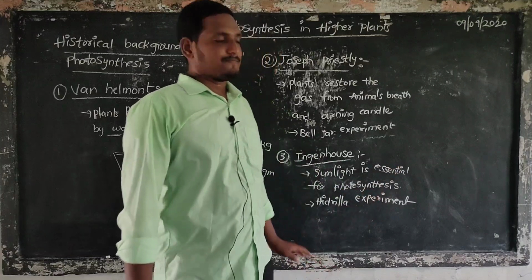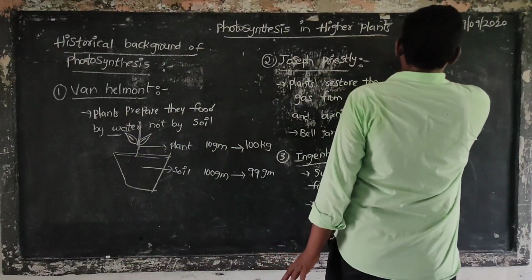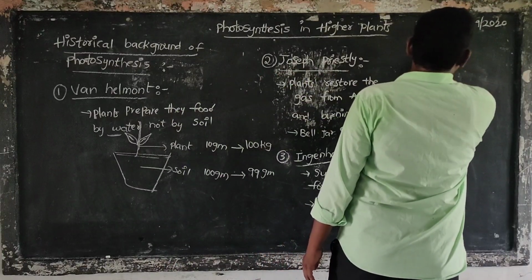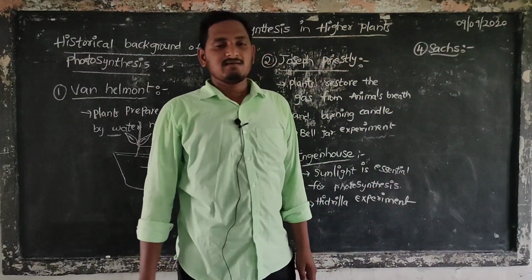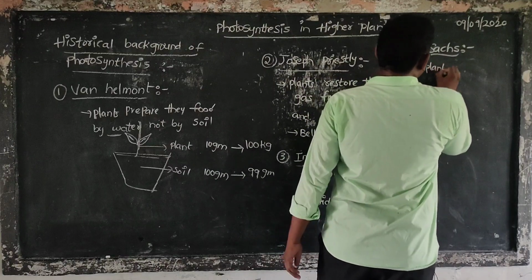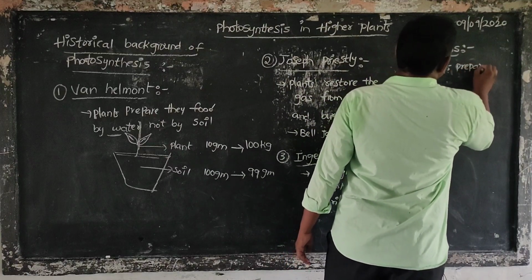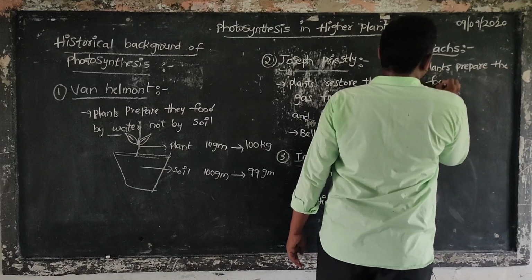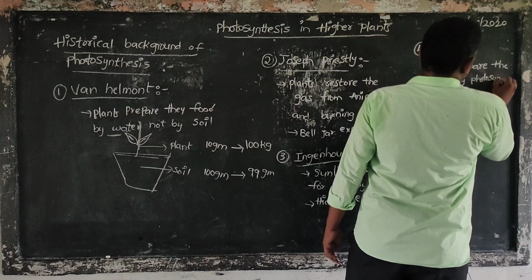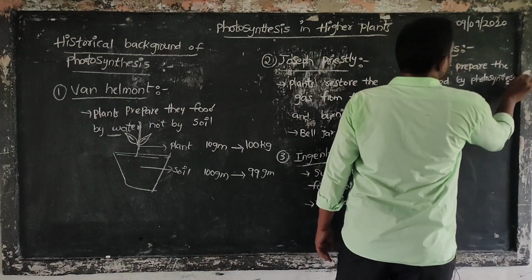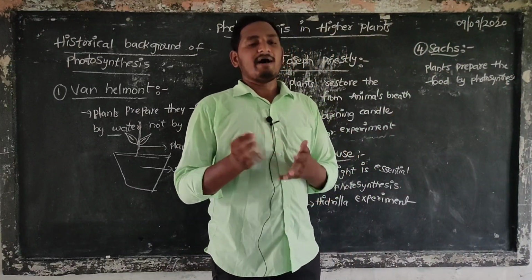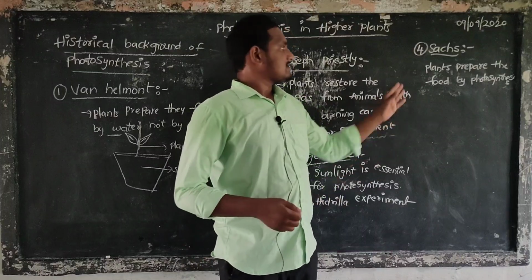Next, another scientist, Sachs. This scientist said that plants prepare their food by photosynthesis. Plants prepare their own food with the help of photosynthesis.